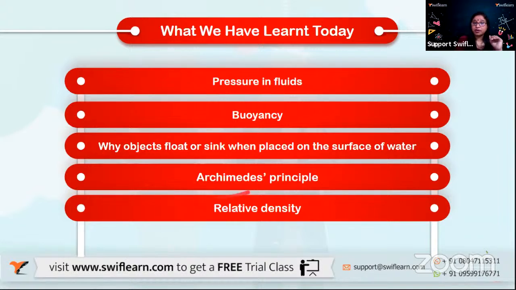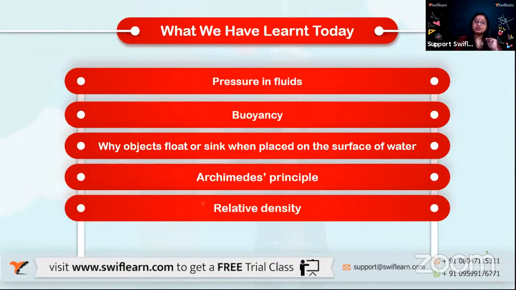We also talked about Archimedes principle, and also remember, we also compared densities, with the concept of density of the fluid in which a particular object is being immersed, and on the basis of that, we can make out whether the object is going to float or sink. We talked about a very important principle, Archimedes principle, which has got a wide range of applications.